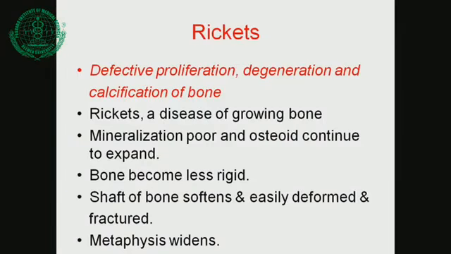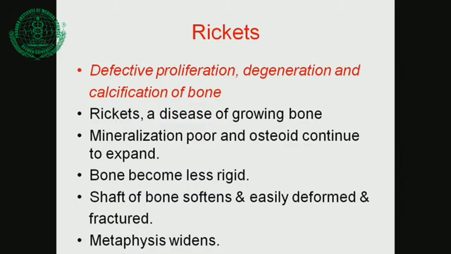So this is called rickets, a disease of growing bone. You can get a full question on rickets, so you must know rickets by heart. Rickets is a disease of growing bone. Usually it occurs up to 4 to 5 years, but mostly 6 months to 3 years is the period for getting rickets.